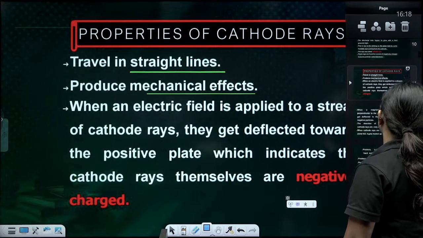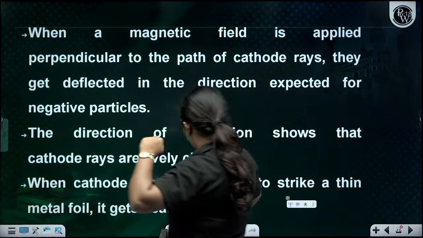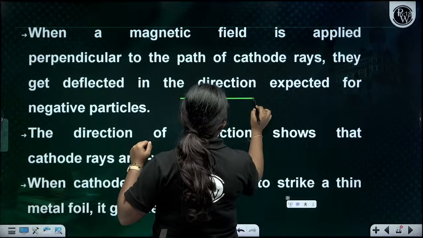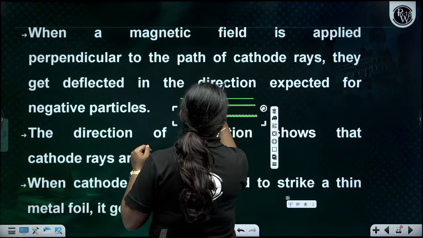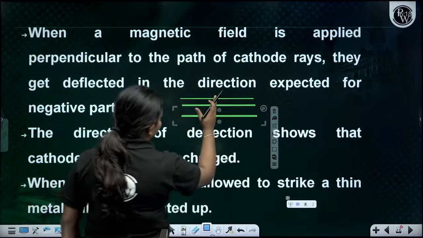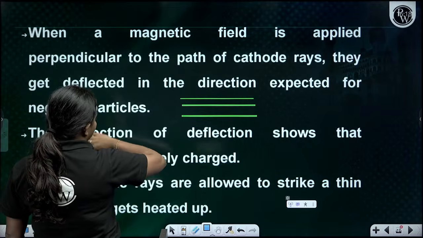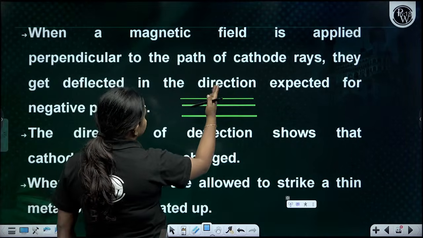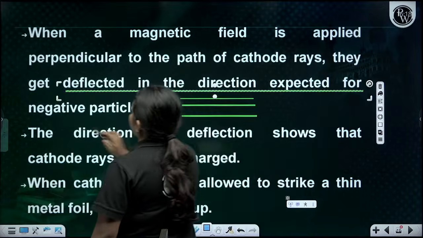One more thing, children: this is the flow of the cathode ray, and we are introducing a magnetic field which is perpendicular to this flow. What happens is they deflect in the direction expected for negative particles.